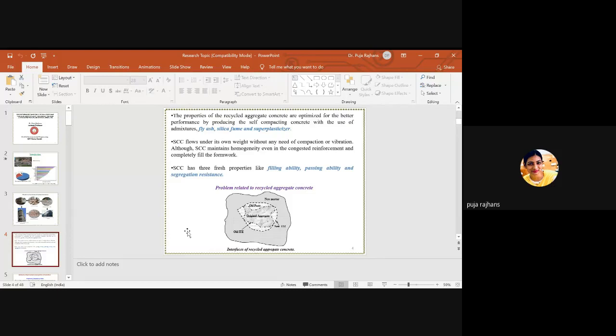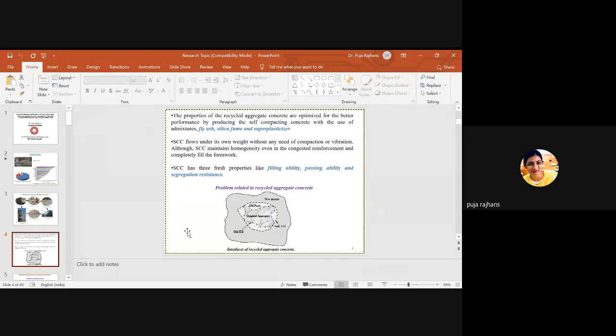So now we have two interfacial transition zones. The first interfacial transition zone is the old one which is already attached on the surface of RCA and the old mortar paste. Now I am covering this aggregate with new mortar, and this mortar makes a new interfacial transition zone with the old paste. So this is the main problem related to recycled aggregate concrete, because we have two interfacial transition zones as compared to normal aggregate, because normal aggregate is simple aggregate, there is no adhered mortar, not any kind of paste is there.